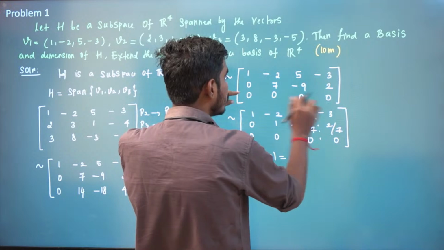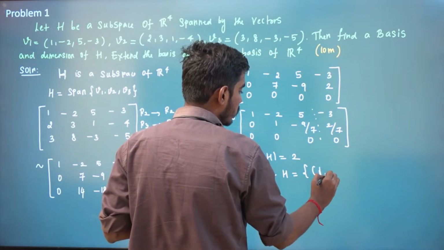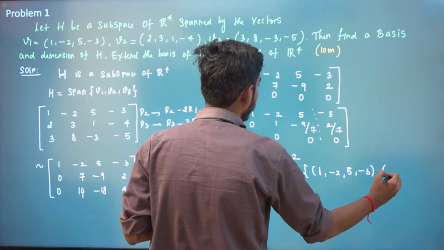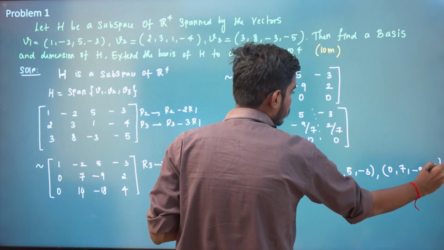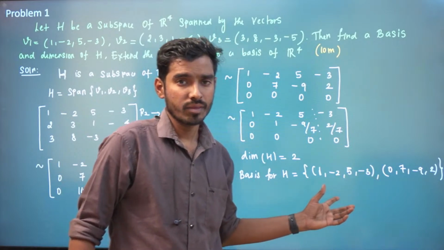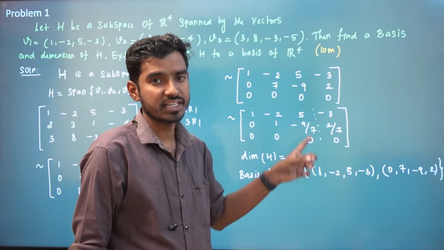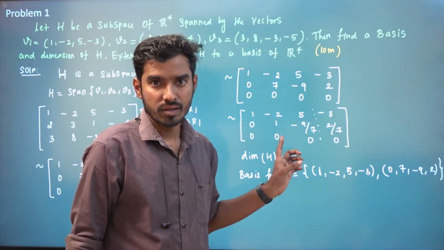Because you select all non-zero rows. That is 1, minus 2, 5, minus 3, and 0, 7, minus 9 and 2. See, basis has 2 elements. Number of elements in the basis is the dimension. So dimension is 2 and these are the 2 vectors that will span H. These are not the only 2 vectors that will span H, right?